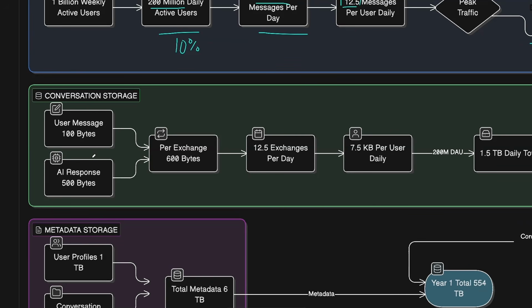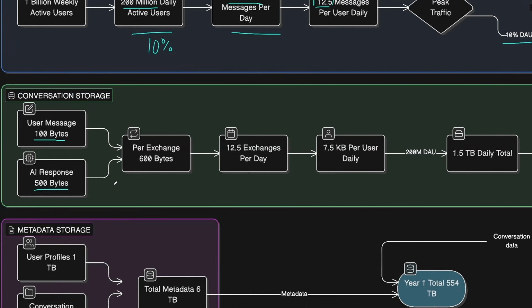Next, let's calculate the storage for the conversations that we need to have. We need to have some average numbers here, either by assumptions or by asking the interviewer if this is an interview situation. So let's say for the user message, the average question is 100 characters, which comes down to 100 bytes. And the average AI response is 500 characters, which is 500 bytes. Of course, these are averages. The message by the user might be much more complex, in which case we will receive more bytes for the message and more bytes for the response, but it can also be much simpler, like just a single question, and it will be much less in bytes and much less in the response.